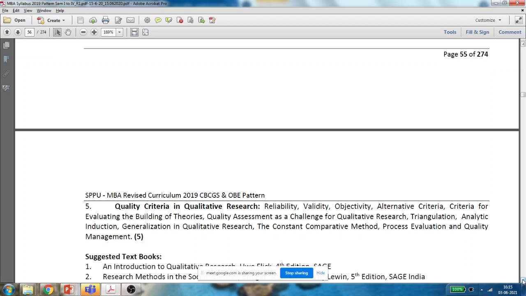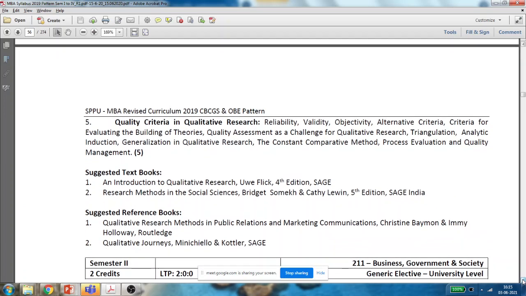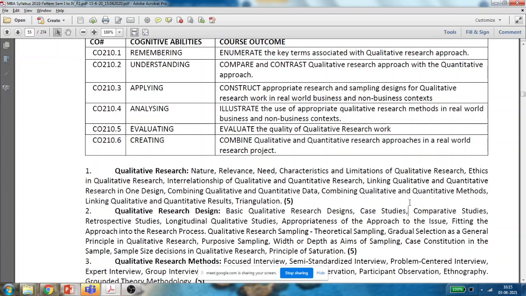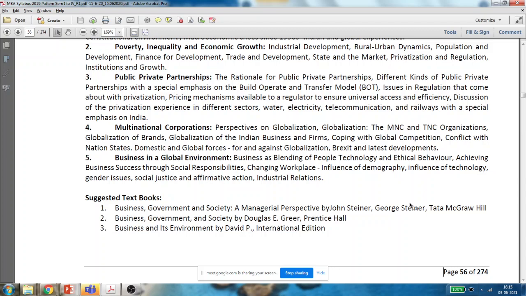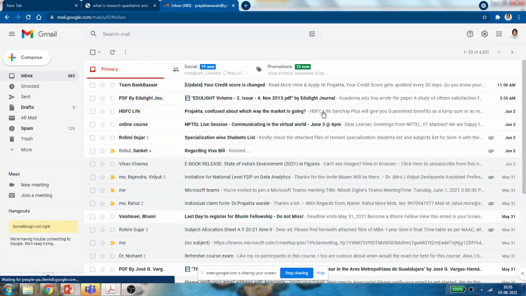All these are the quality criteria which define qualitative research. That we are going to study in topic number 5. So this is your subject, the contents of the subject, right? And these are the books. See, An Introduction to Qualitative Research, Flick, 4th edition, Sage Publications.